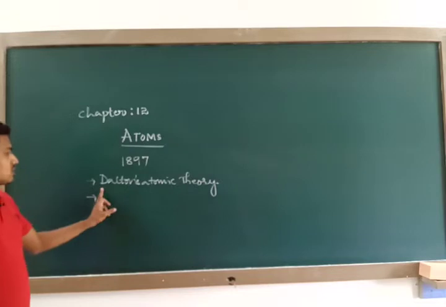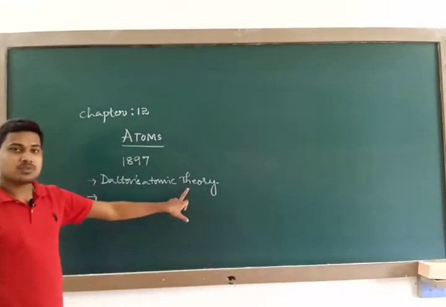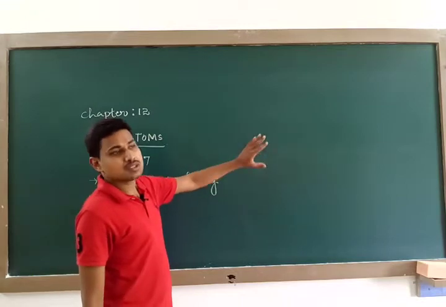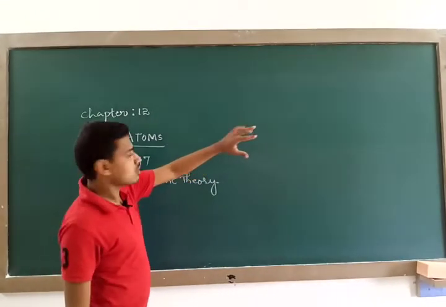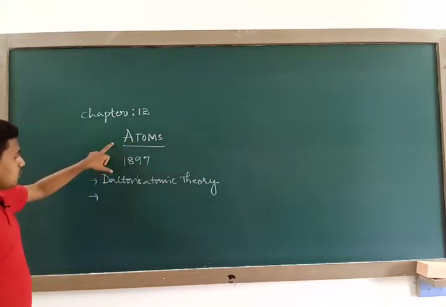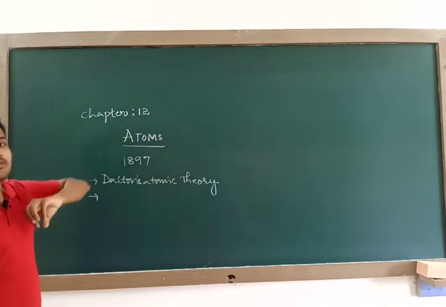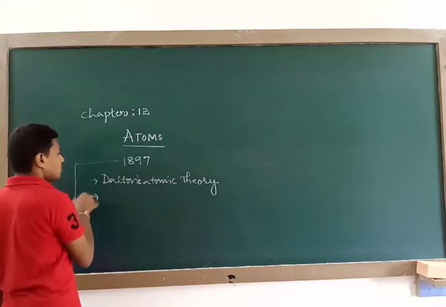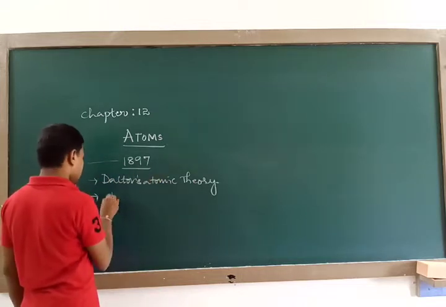Remember, Dalton's atomic theory revealed the idea of a small invisible entity of matter that we call the atom. Next, this atom was subjected to further study, carried out by J.J. Thomson in the year 1897.